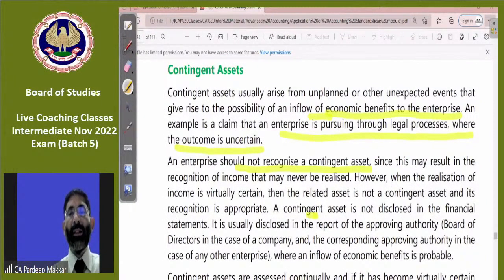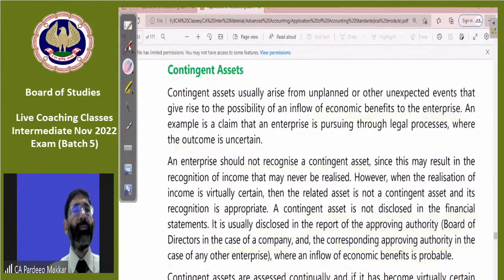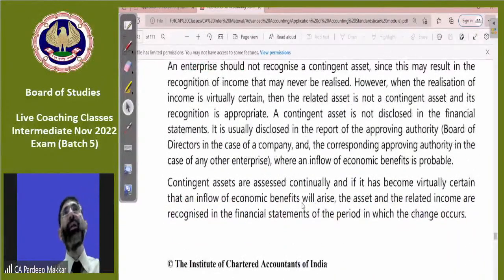So a contingent asset is not disclosed in the financial statements. It is disclosed in the report of the approving authorities, that is the board of directors in the case of companies, and the corresponding approving authority in the case of any other enterprise, where inflow of the economic benefit is probable. So it is to be shown accordingly. So this is how it is to be treated.